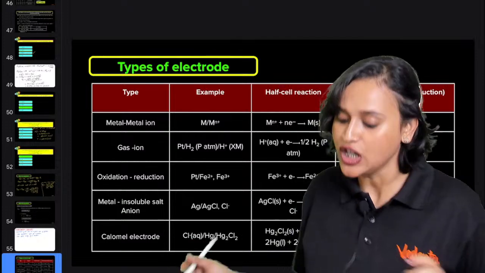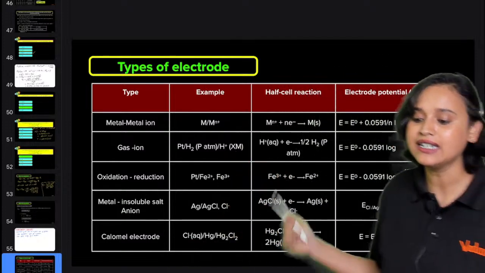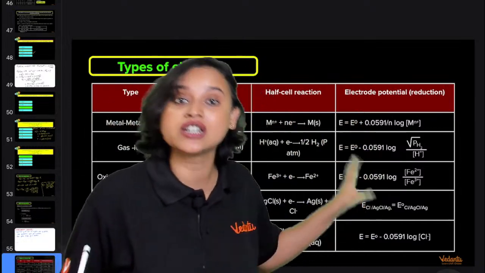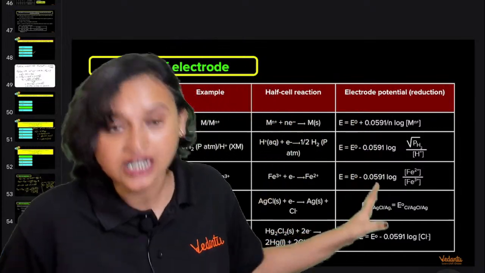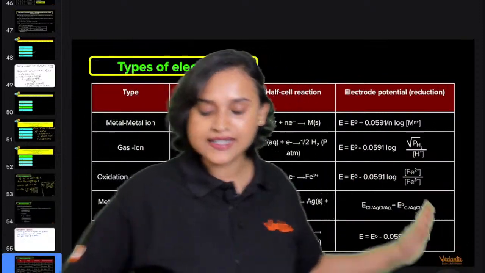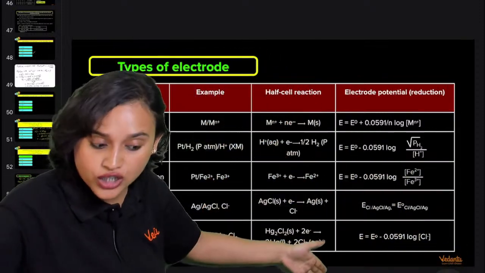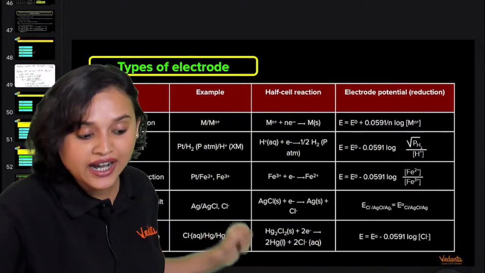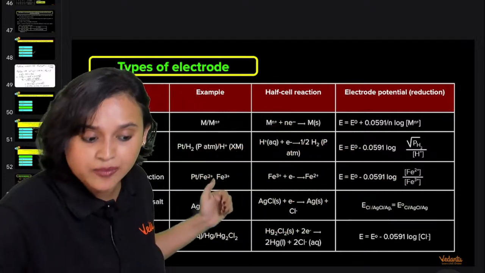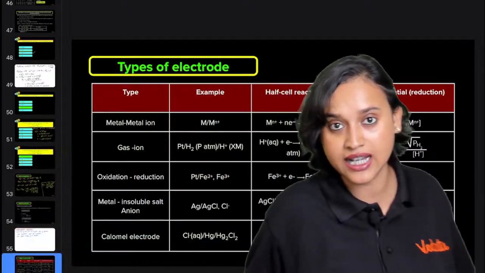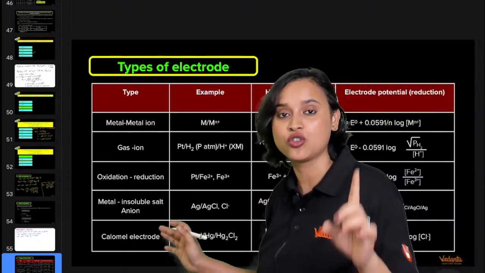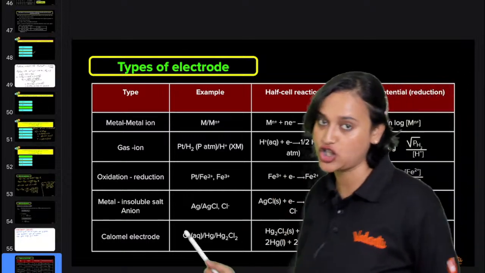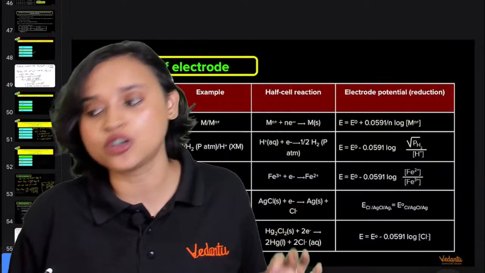Okay. Chalo. So here, as I was telling you, there are different types of electrode, and for each one of them here is a cheat sheet, and you can find the electrode potential. Now, I know that in your board examination, in your NCERT, this is not there. You do not have calomel electrode, metal insoluble salt anion, or oxidation reduction type electrode. This is not there in your NCERT. I'll be providing you with the PDF. Don't worry about it. But do have a look at the reduction electrode potential equations.